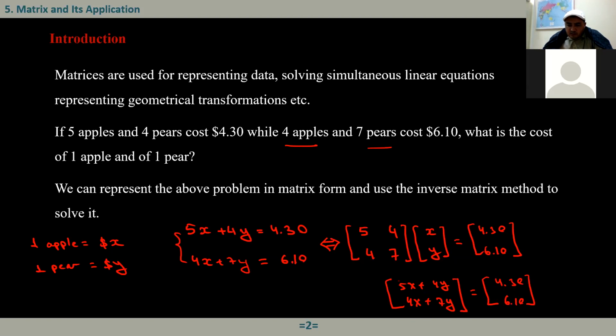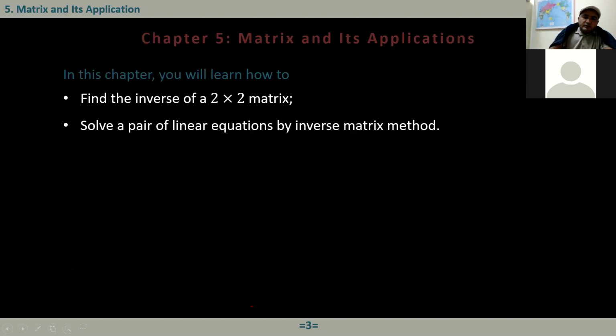So here, that is the first component. Since we are saying that the left-hand side equals the right-hand side, this must be equal to this. So that gives us the first equation here. And the second one, 4x plus 7y, gives us the 6.10. That is 4x plus 7y equals 6.10. Okay, so to solve this one, we need to have some information about this.